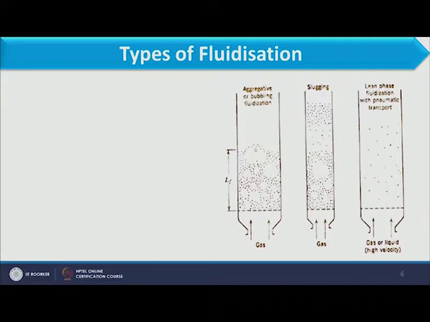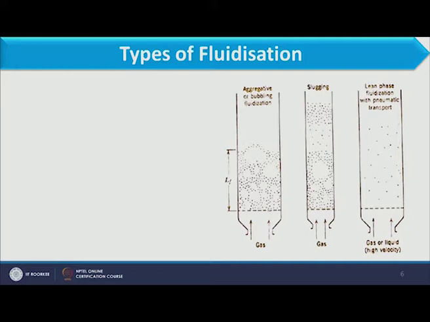The particles will not be uniformly distributed; a bunch of particles is placed in one position, and in some positions there will not be any particles because of the bubbles. Why is this bubble formed? Because it consumes the excess air. As the bubble keeps moving upward, gas continuously enters it, so the size of the bubble keeps increasing, as you can see from this figure.